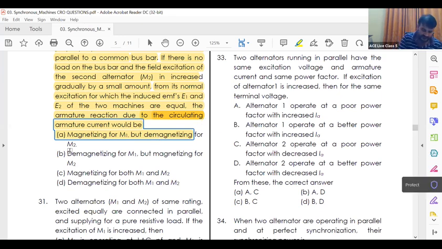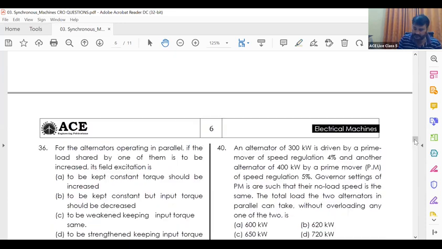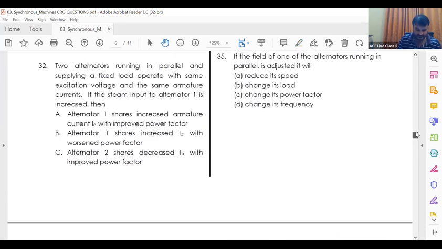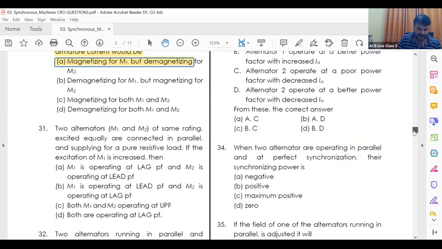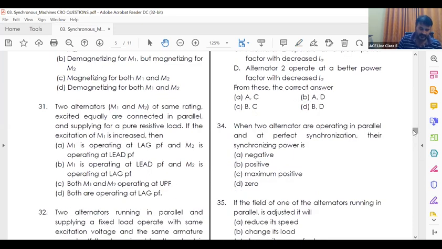So this is your answer. A is your answer. Okay. Now, next question. Let us see the next question. Second question is this one. Question number 31. You see, two alternators M1 and M2 of same rating, excited equally, are connected in parallel and supplying a pure resistive load.